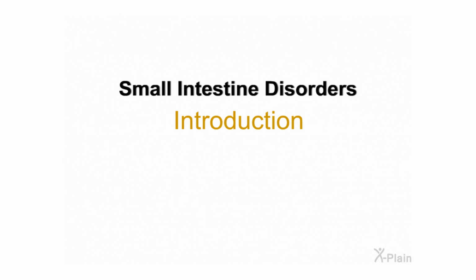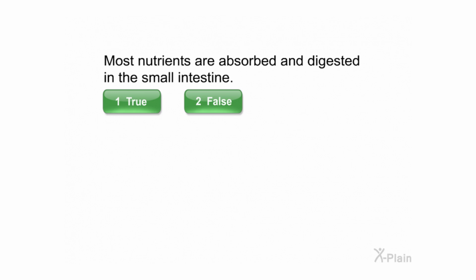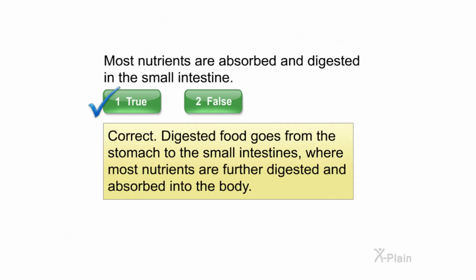Small Intestine Disorders. Introduction. Most nutrients are absorbed and digested in the small intestine. Select true or false. Correct. Digested food goes from the stomach to the small intestines, where most nutrients are further digested and absorbed into